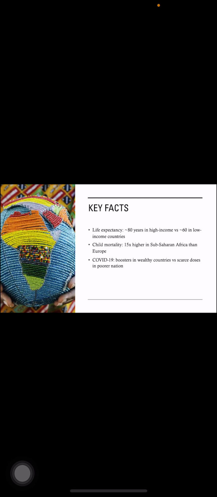To give you a sense of scale, in high-income countries, average life expectancy is about 80 years. In some low-income countries, it's closer to 60. A child born in sub-Saharan Africa is about 15 times more likely to die before age 5 compared to a child born in Europe. During the COVID-19 pandemic, wealthy nations administered booster shots while many poorer countries still struggled to get their first doses. These statistics remind us that inequality is not abstract, it's lived reality.